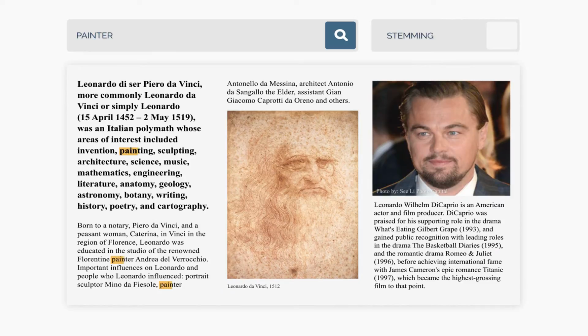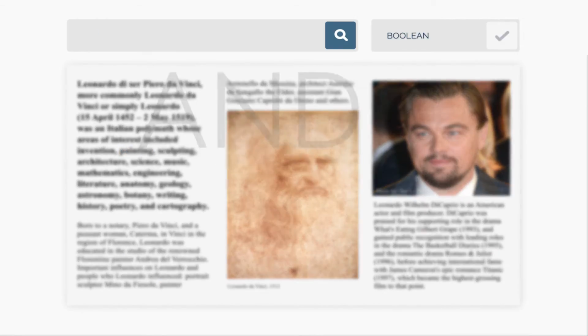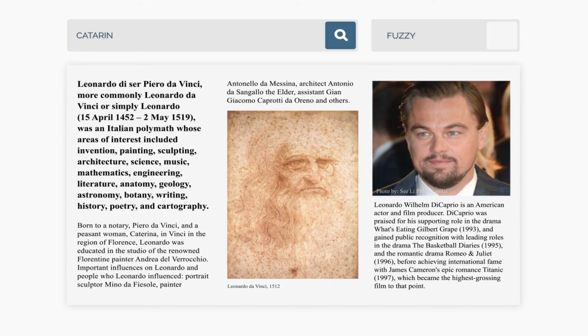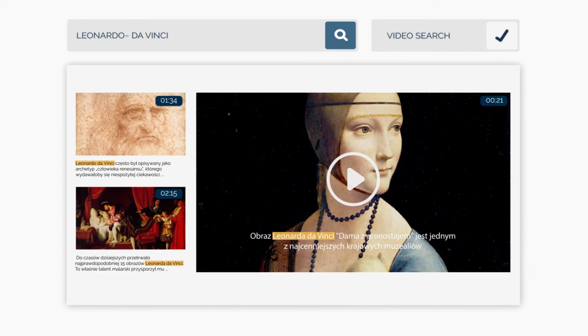Using the stemming option will find all the hits having the same word root. The traditional Boolean operators AND, OR, and NOT are also supported. If you are unsure of the spelling, you can use fuzzy search by simply adding the tilde sign at the end of an uncertain word. Searching through videos will enable users to jump to exact moments of spoken words.